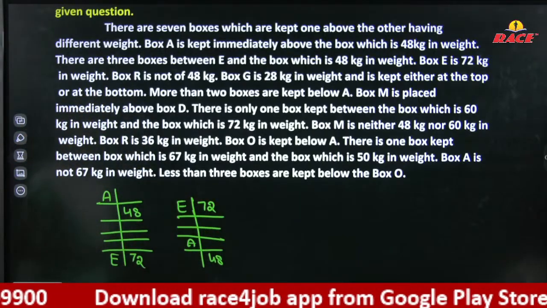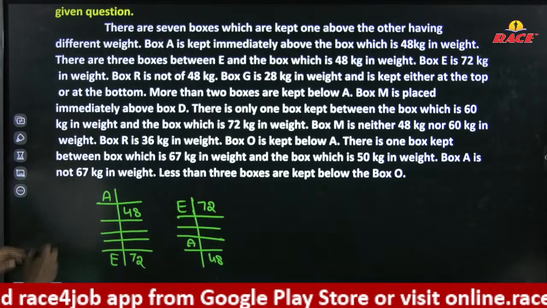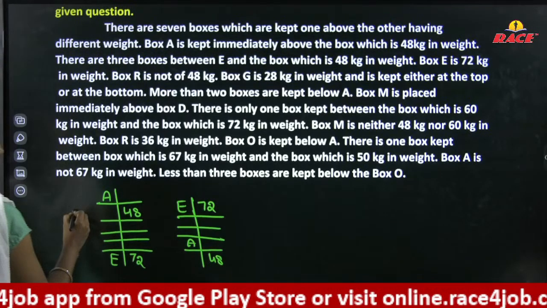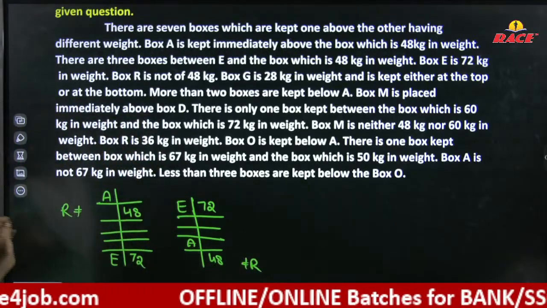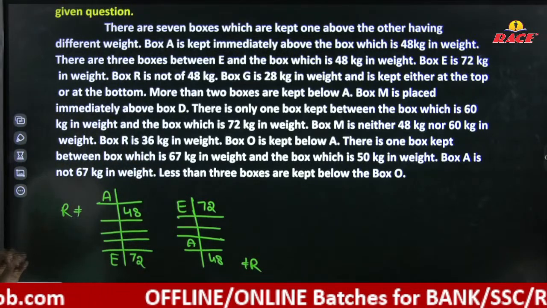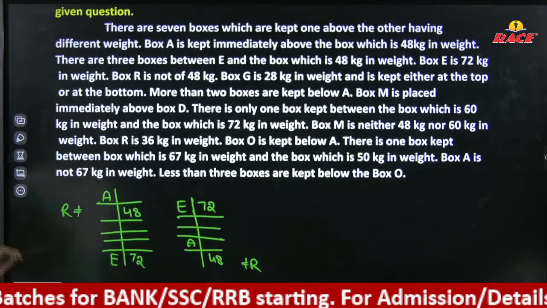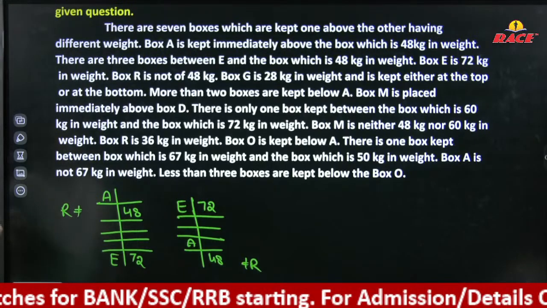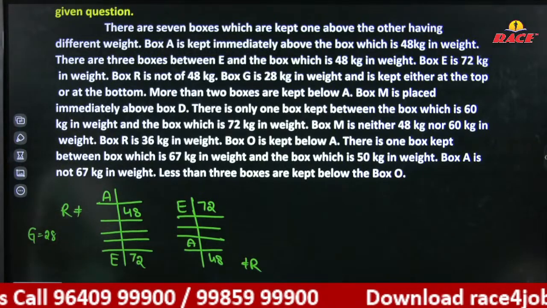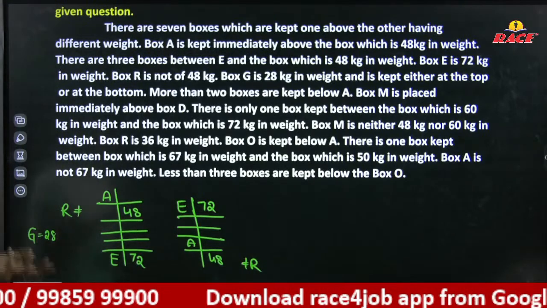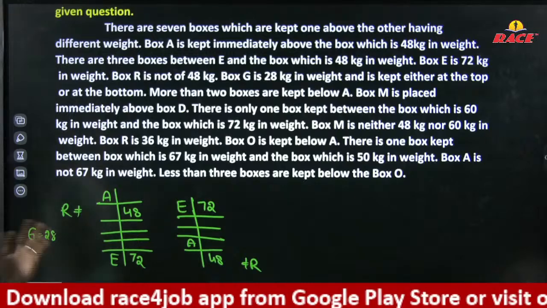Box R is not of 48 kgs, so R cannot be here. Box G is 28 kgs in weight and is kept either at the top or at the bottom. It may be at the top or it may be at the bottom.